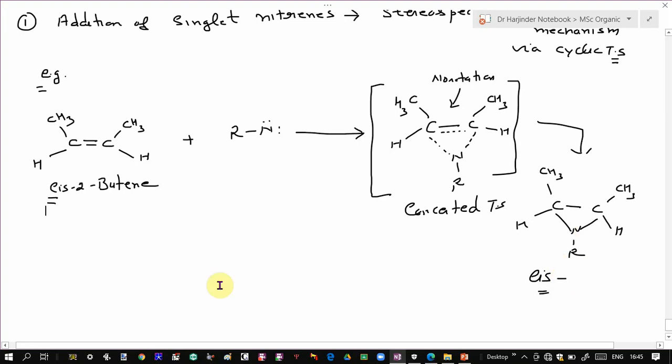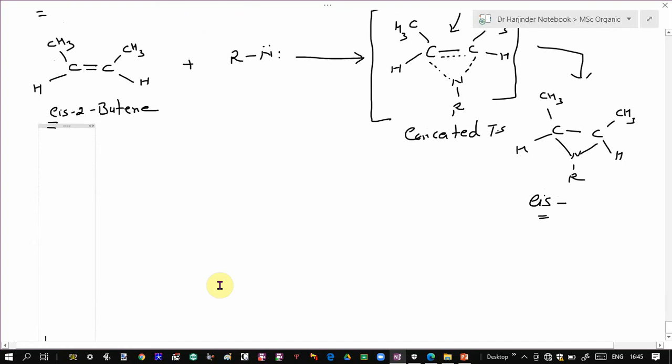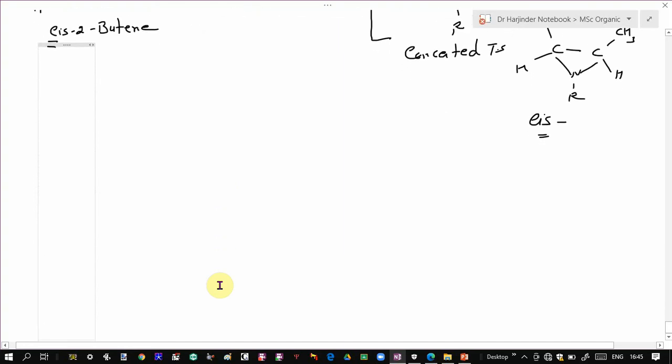Now in the case of trans-butene, since the reaction is stereospecific, trans-butene will give rise to a trans product. Now this is your trans-2-butene.